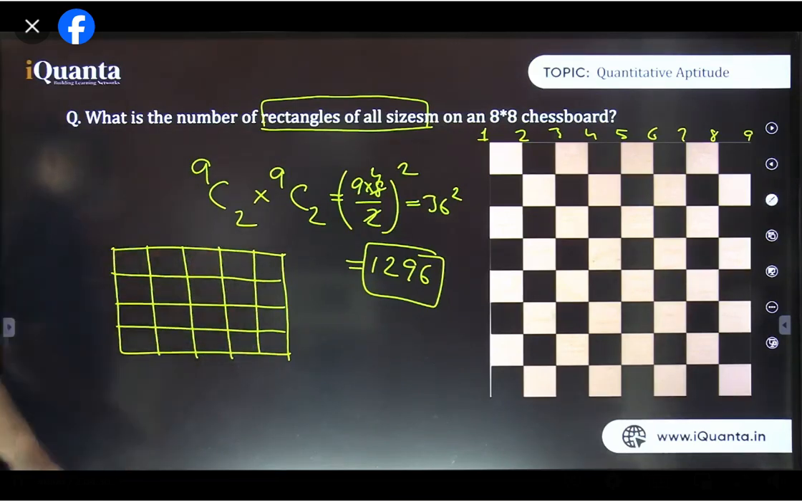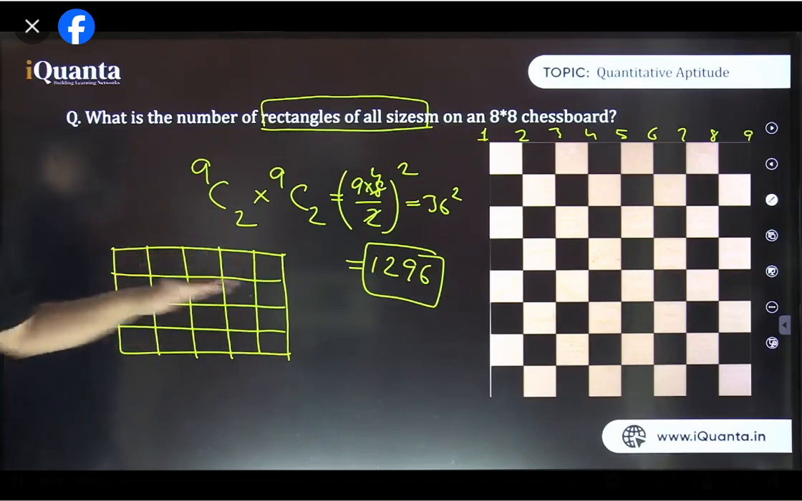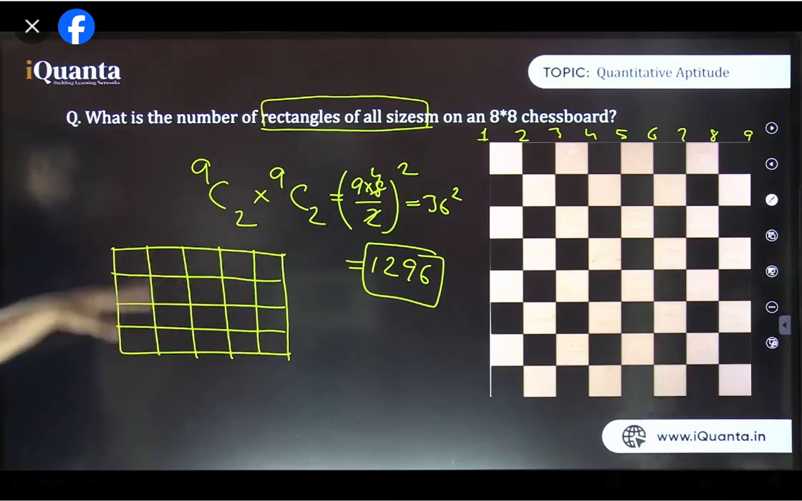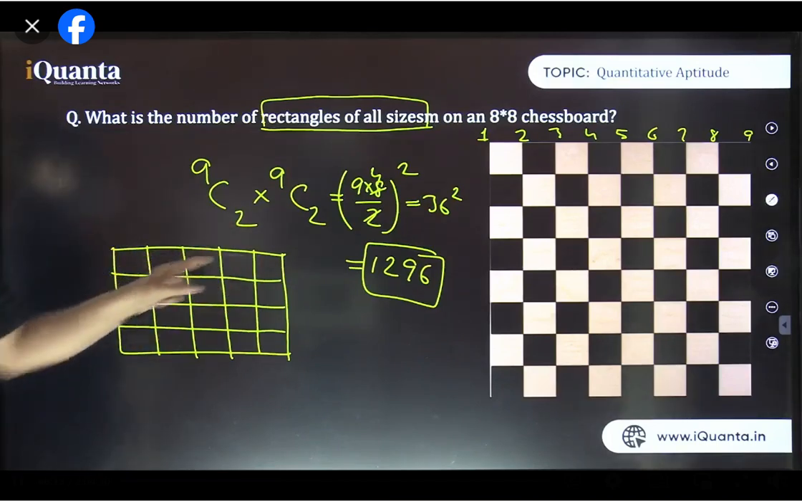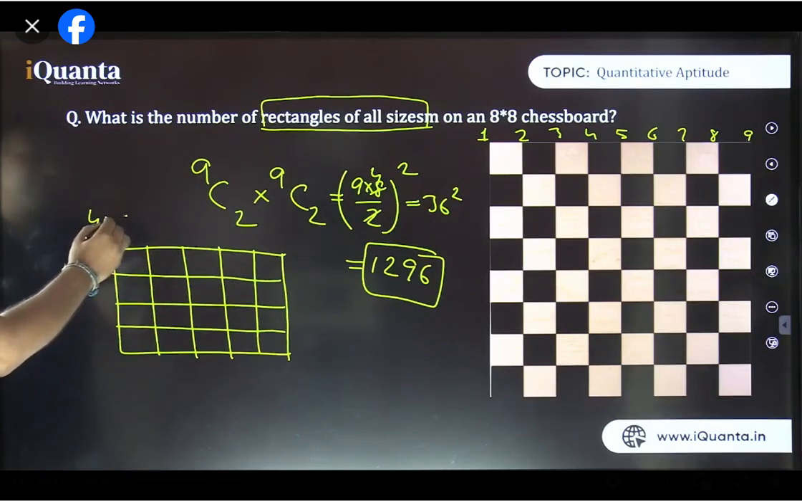Okay, now this is a rectangular grid. Assuming all these vertical lines are vertical only, and horizontal are horizontal. So we can see 1, 2, 3, 4 rows and 1, 2, 3, 4, 5 columns. Total 20 small boxes you can see here. This is a 4 by 5 grid, right?